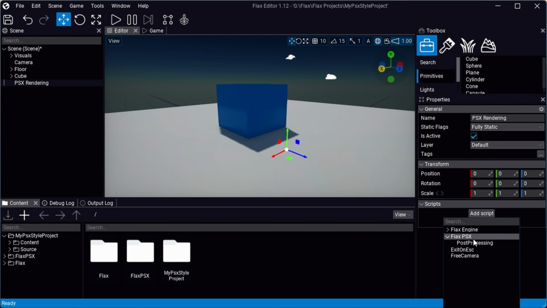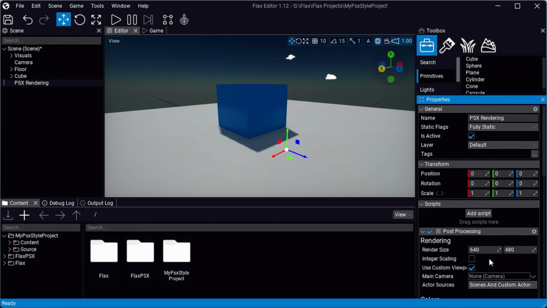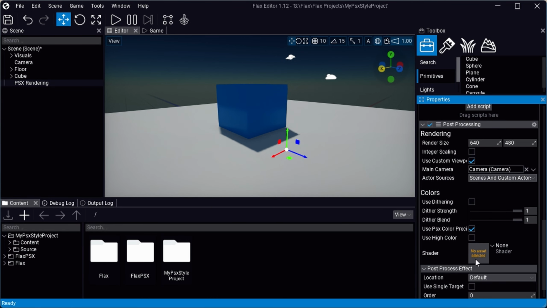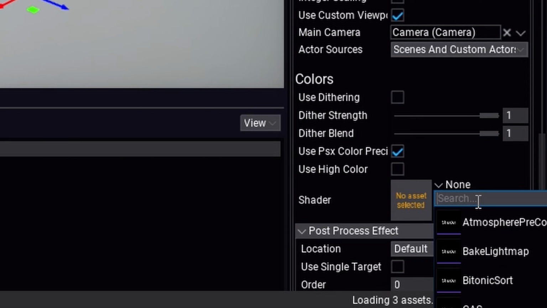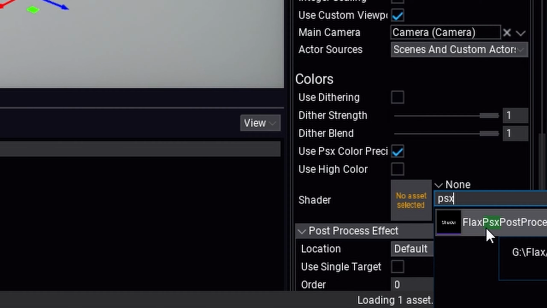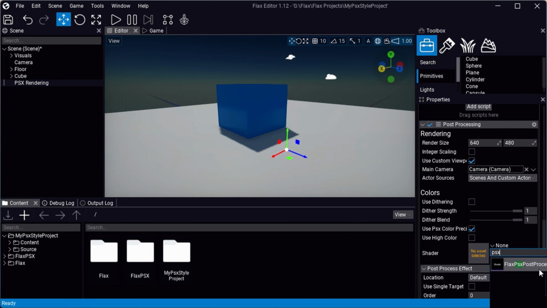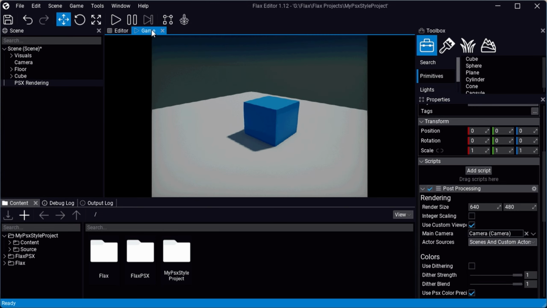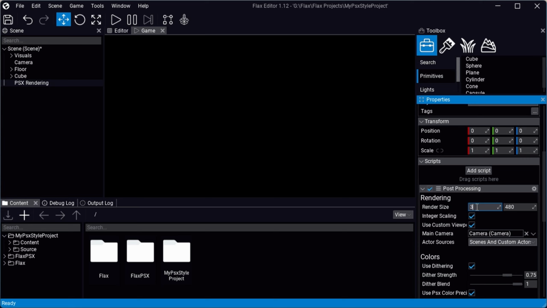Add the PSX SOT processing script. Adding the camera manually is optional, but I recommend doing so. Finally, add the PSX shader to the script. That's it. You may now play around with the settings and enjoy the PSX post-processing effects.